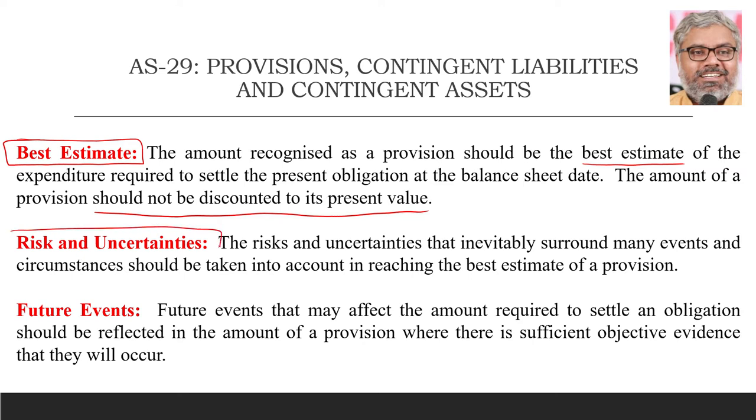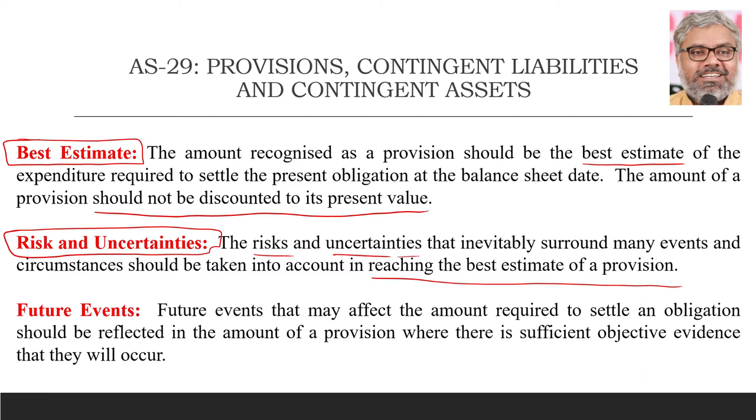Second thing is they have to consider the risks and uncertainties also into consideration. They have to take them naturally, because settlement is not happening now. Settlement is happening in future. When we say future, risks and uncertainties are always possible. They are inevitably common to occur in future. So, if at all there are any risks and uncertainties which surround the events and circumstances, those should also be taken into account while reaching this best estimate of the provision.